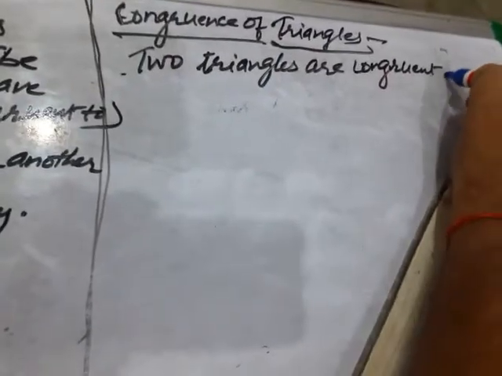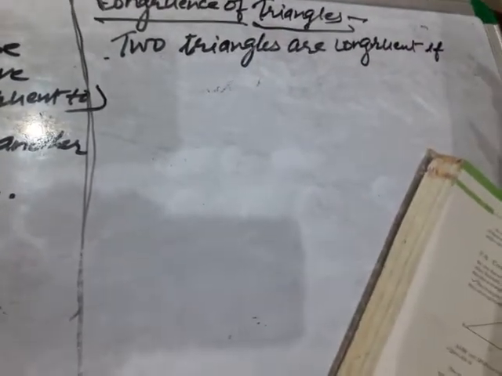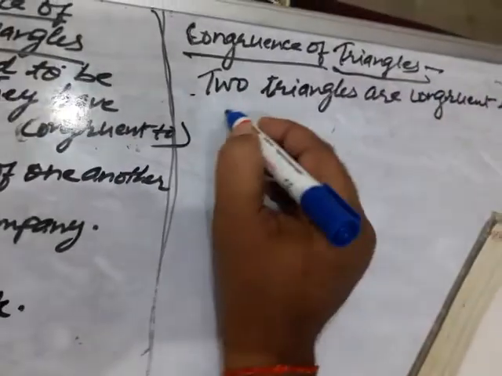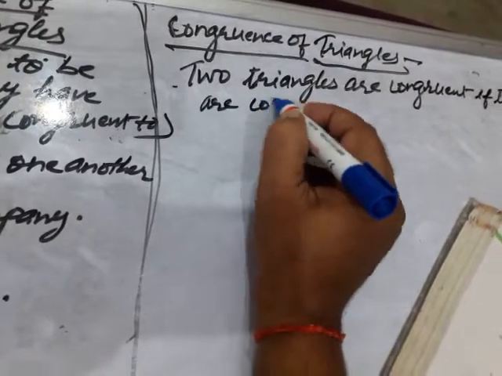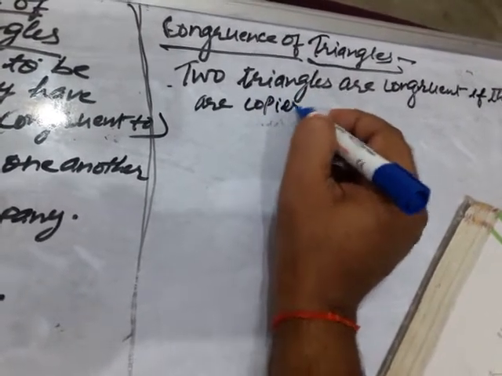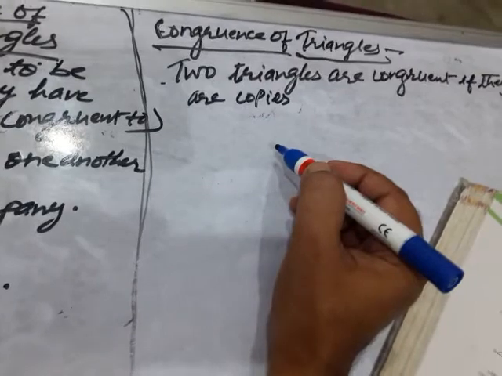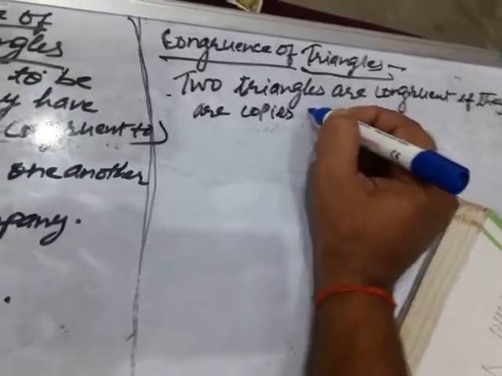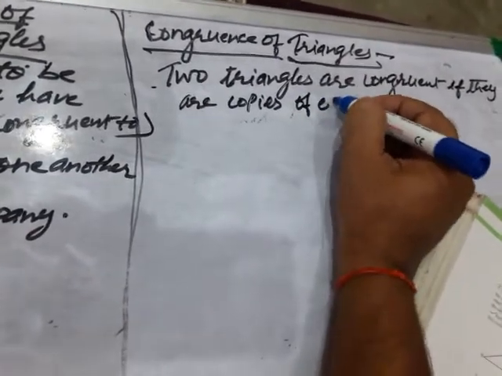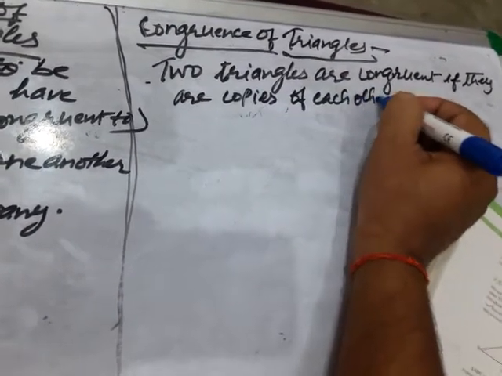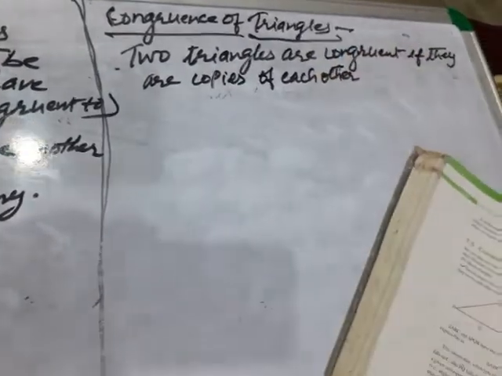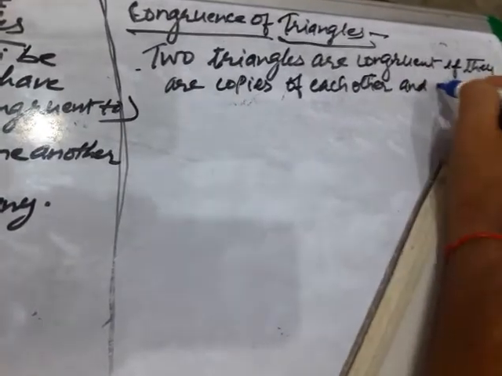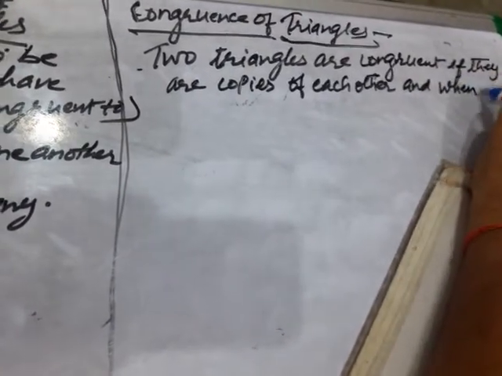Two triangles are congruent if they are copies. If they are copies means photocopies. Two triangles are congruent if they are copies of each other, and when superposed, what is the meaning of superposed?